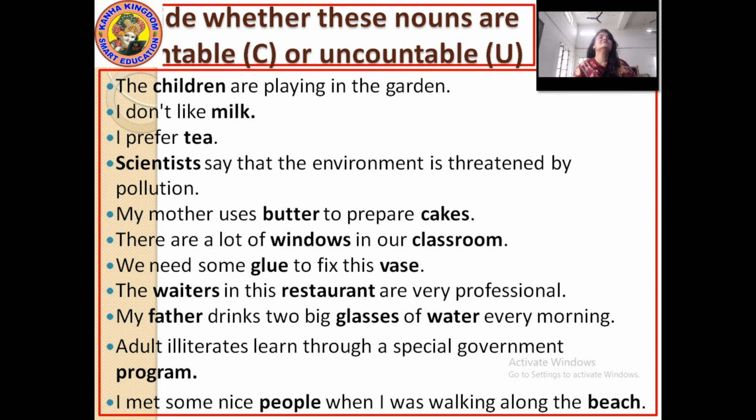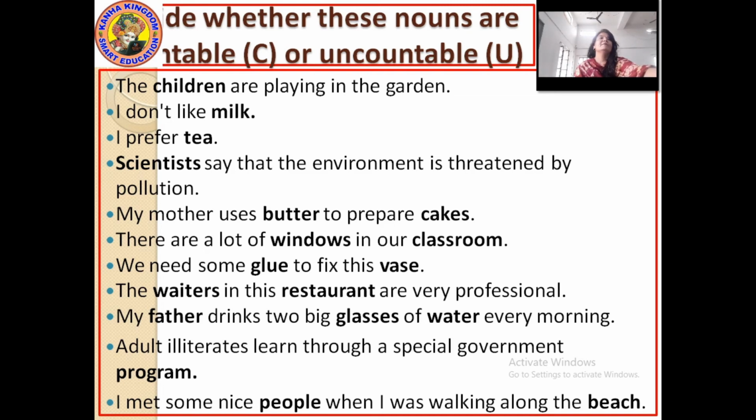Scientists say that the environment is threatened by pollution. Here scientists, okay, scientists, countable or uncountable? Countable. Now, okay, next.